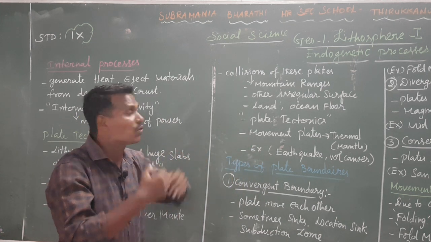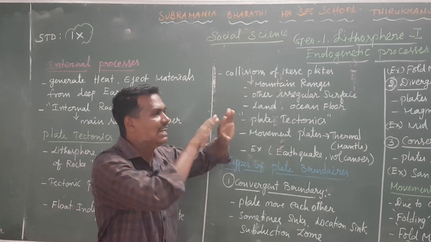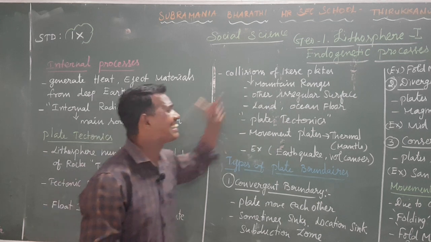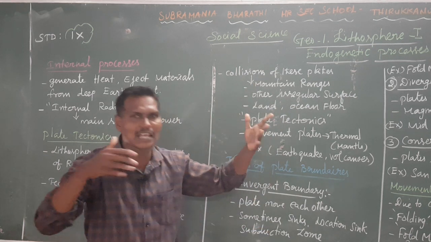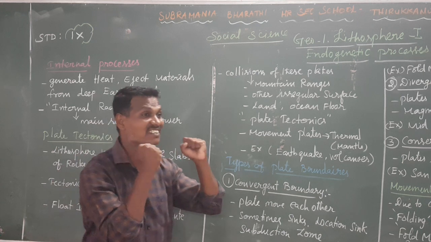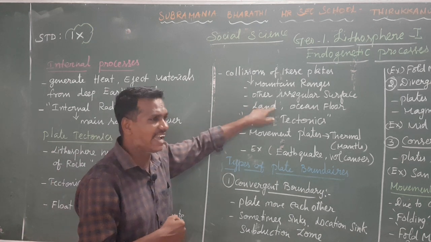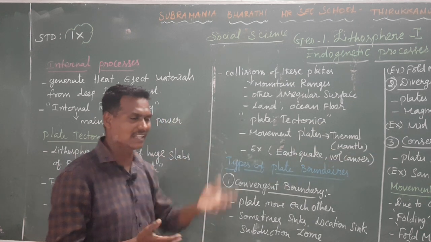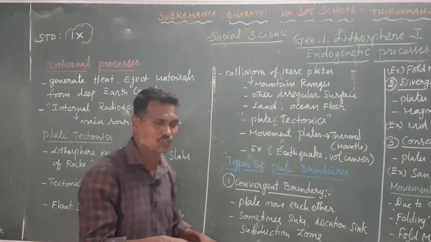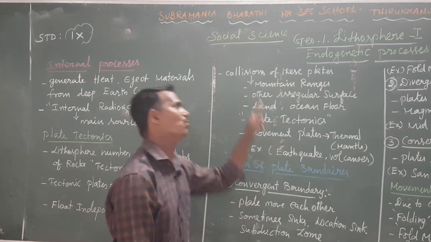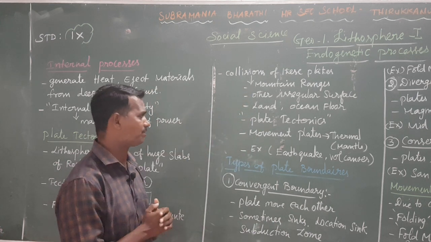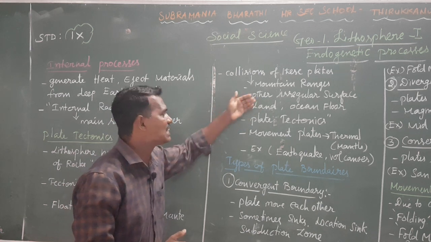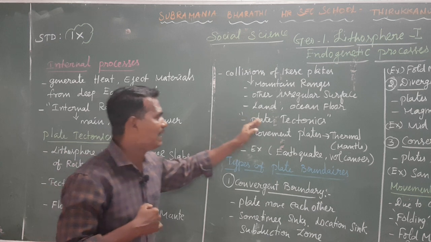Due to the collision, they create a kind of landform. They create mountain ranges and other irregular landforms with no fixed shape, on the land and on the ocean floor. The plates create them. This process we call plate tectonic.